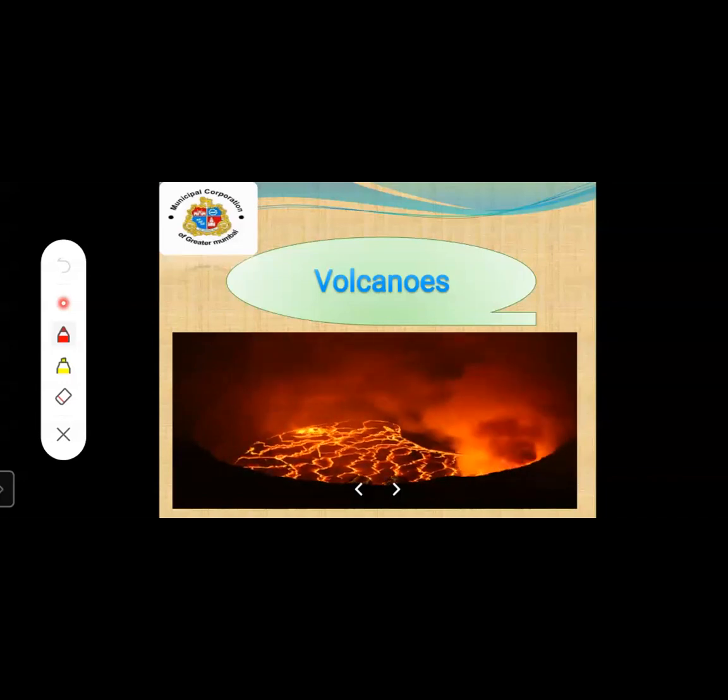In the slow movement, three mountains are being formed. What are they? Fold mountains, block mountains, and rift valley. Yes, till here we have learned. Yes, now we are going to continue. The next important point in this chapter is about volcanoes. Yes, we are going to see about volcanoes.